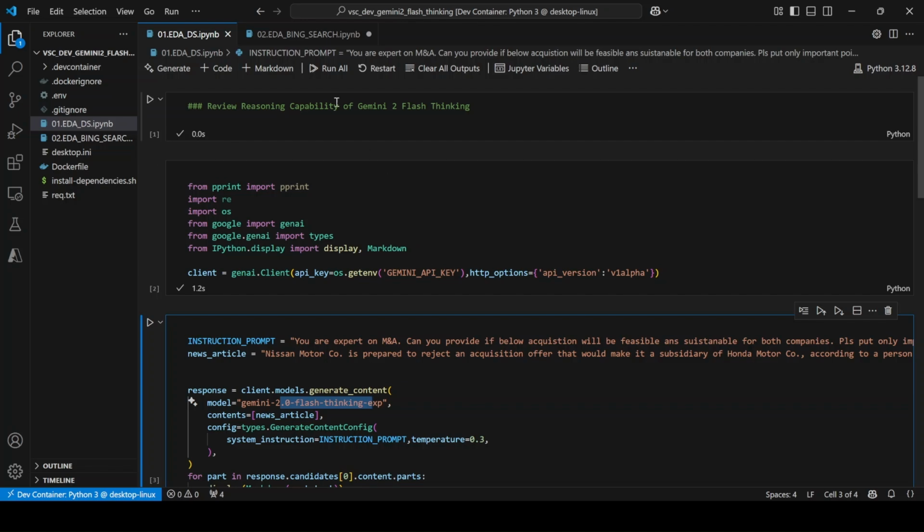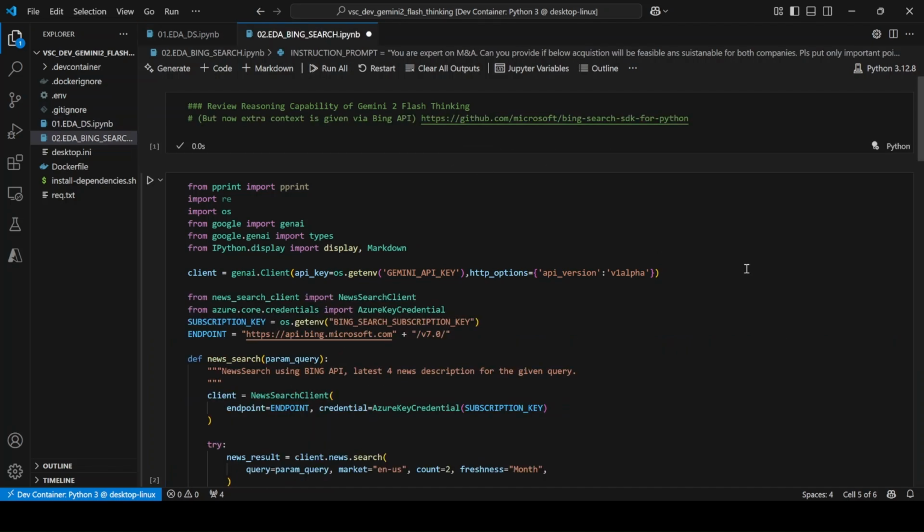In scenario 2, we are going to go much deeper. We are going to provide it a news article, but we are also going to collect some similar news articles from Bing API. So let's say there is a merger acquisition news on some specific topic, and if we can collect some news articles on the same topic to give it a broader context and see what answer the reasoning model gives, then that's the purpose of this exercise.